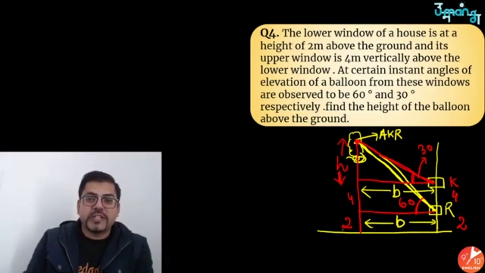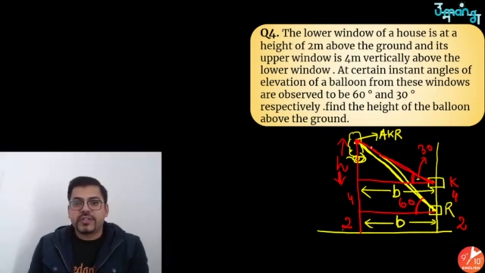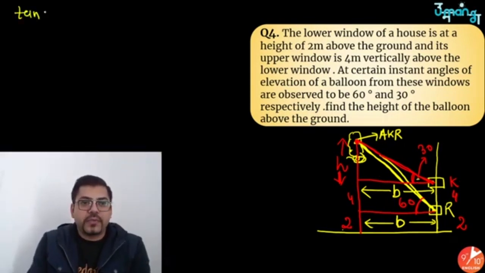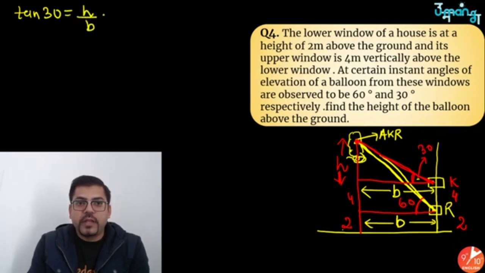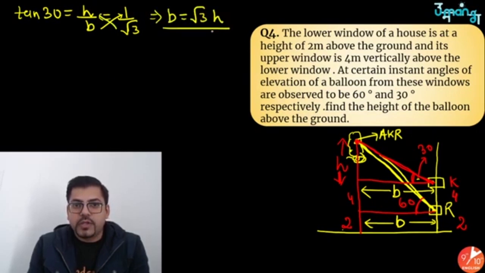People, please pay attention. First of all, I am applying tan 30. You know tan 30 is perpendicular by base, so h upon b. Tan 30, you all know, is 1 by root 3. So do a cross multiplication and you get b equals root 3 h. Let this be b equals root 3 h.